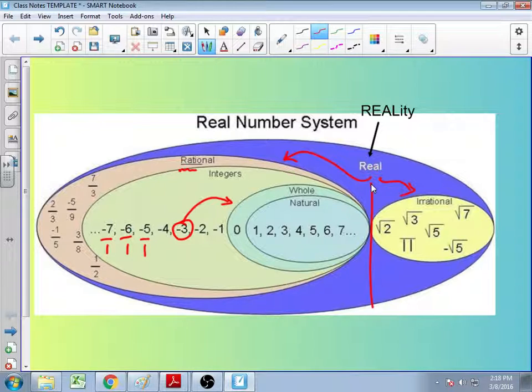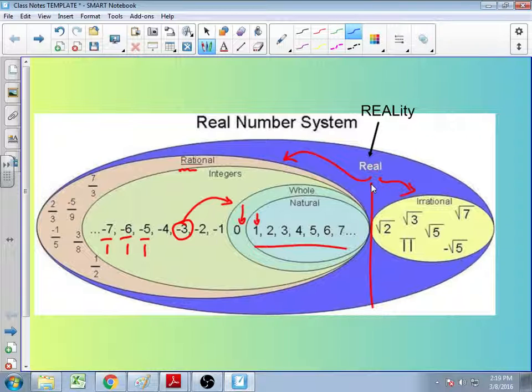And I like to remind my students, can we order that many whole pizzas? I can order 0 whole pizzas. I'm doing that right now. I can order 1 or 2 or 3 whole pizzas, but I cannot order 3.7 pizzas. I cannot order -4 pizzas. That doesn't really make sense. And then natural numbers are what we call our counting numbers. It's all of the positive numbers, but we can't include 0 because 0 is neither positive nor negative. So essentially natural is just a way to be a little bit more specific with whole numbers and say that 0 is not a natural number, although it is a whole number.